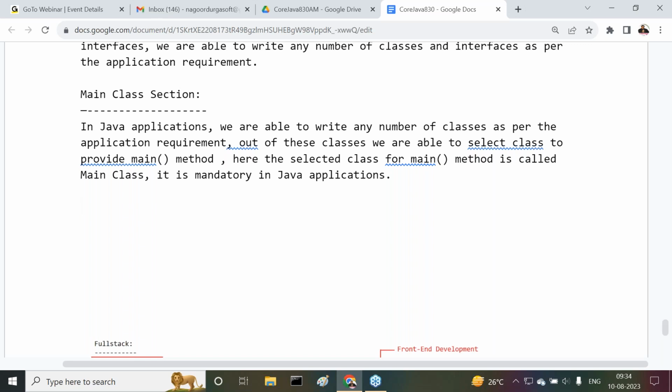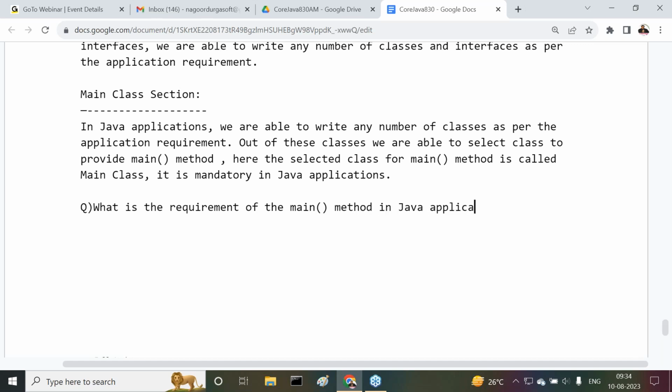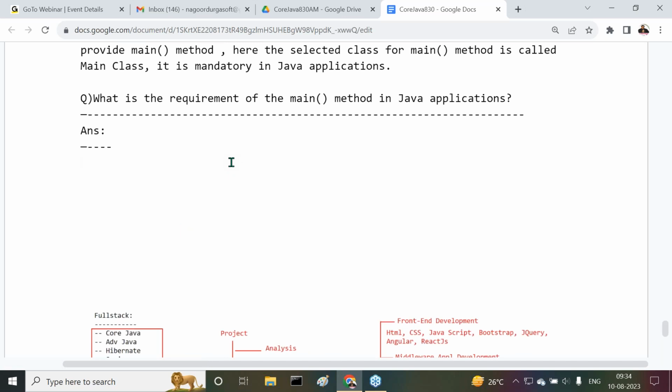Yes, sir. Do all of you get my point or not? Okay, fine. The main method is mandatory, so the main class must also be mandatory. All right, sir. Now here I have a question. What is the requirement of the main method in Java applications? I'm telling you 2 to 3 reasons here. Now try to understand it clearly.